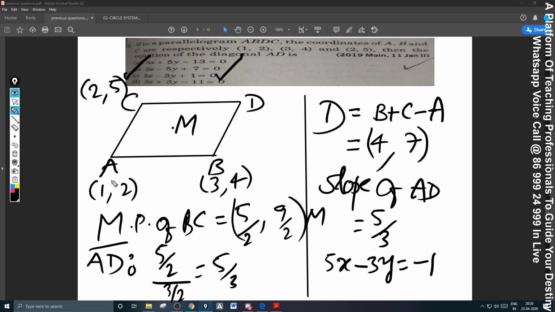After getting D, you know A, you know D, and apply the slope of AD. That is correct, Arun. Slope of AD is 5 by 3 and hence the line equation is 5x minus 3y is equal to minus 1. Simple question, please.